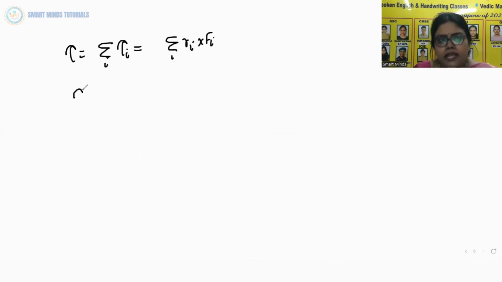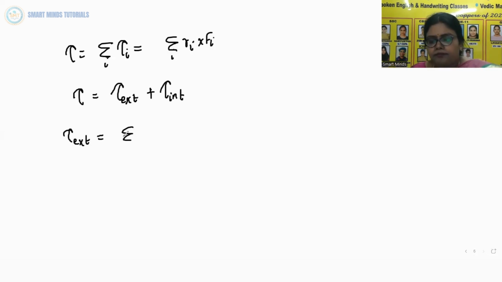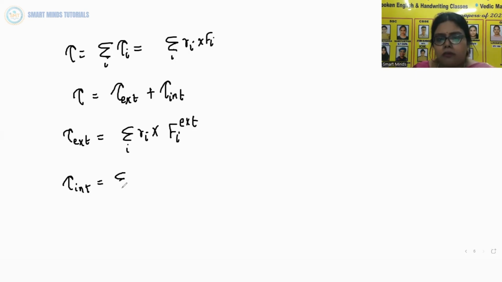We can write this as tau equals tau external plus tau internal, where tau external is sigma i Ri cross Fi external, and tau internal is sigma i Ri cross Fi internal.